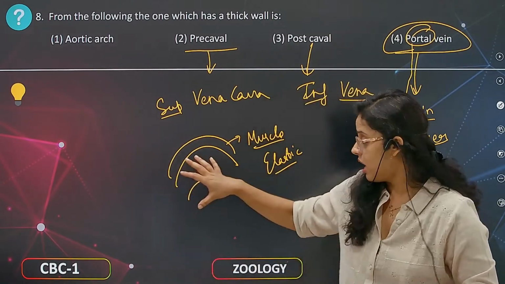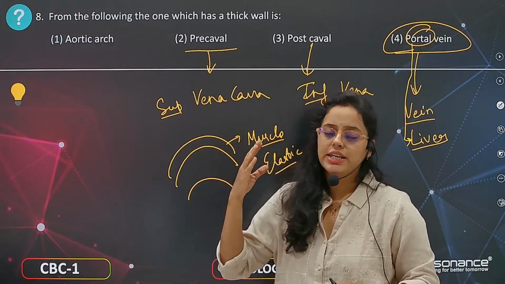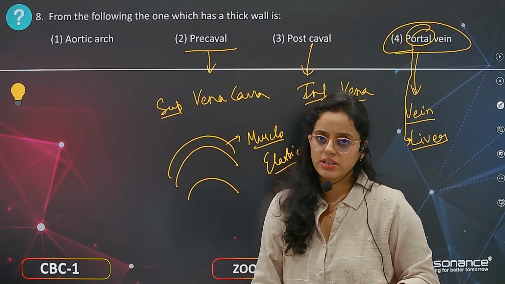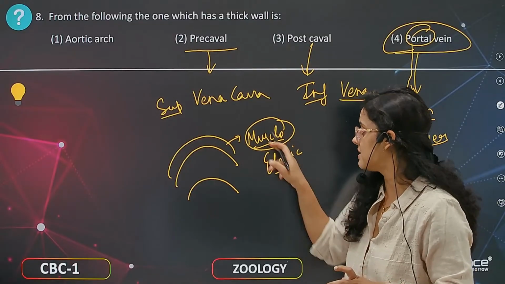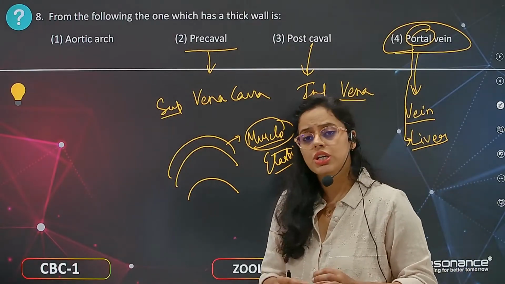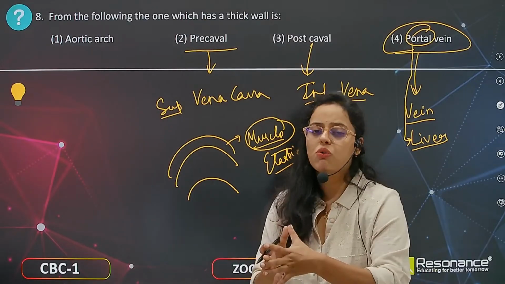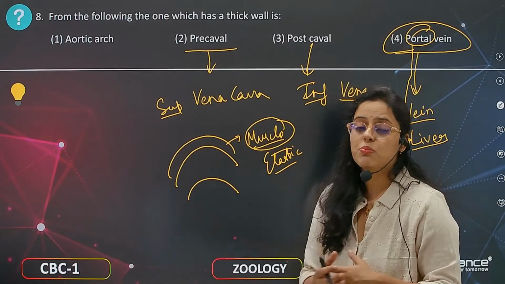Because this aorta has to supply blood throughout the body, through anti-gravity also to the brain and spinal cord, to every structure that is present in the body, right? So this arc of aorta is very thick because it is made up of muscles and elastic tissue which transfers blood to different body parts, and these muscles contract very forcefully so that they can send blood to different body parts and to prevent the leakage.